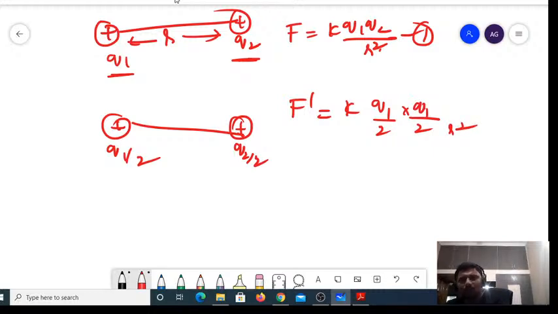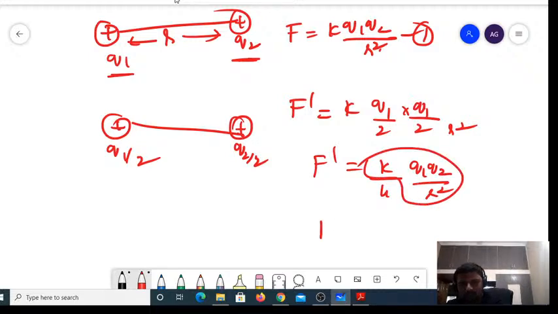So what has it become? F dash is equal to K by 4 into Q1 into Q2 divided by r square. If you reduce both the charges by 50%, then the force is going to reduce to 1 by 4 times of its initial force. Now, this is not possible, right?